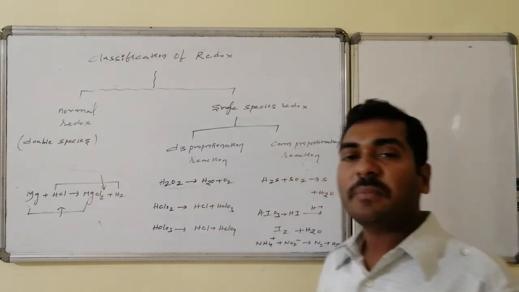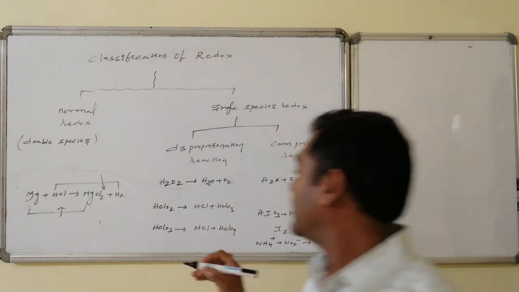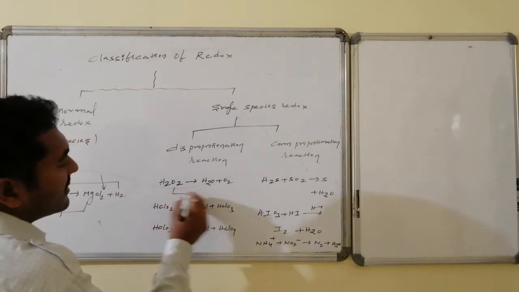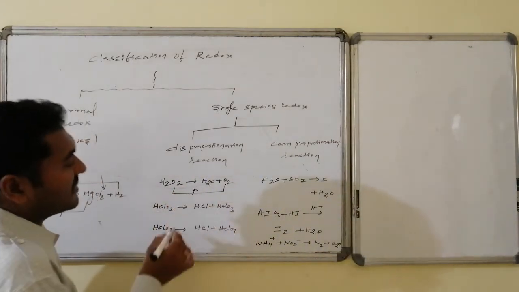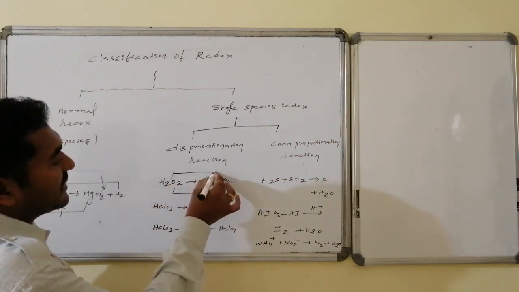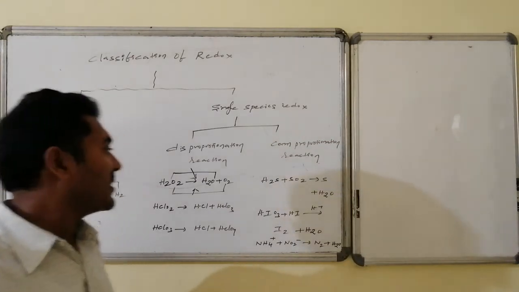Suppose in the case of hydrogen peroxide, here the oxygen is maintaining -1 as the oxidation state, whereas from this -1 it is converted to 0 oxidation state, that is an increment in oxidation state. Similarly from -1 to oxygen -2 in the water molecule, a decrement in oxidation state.